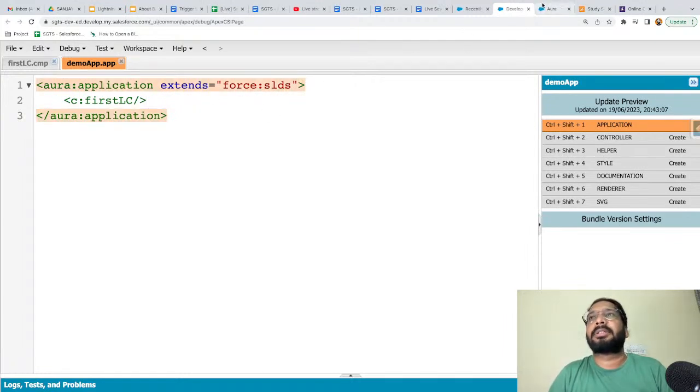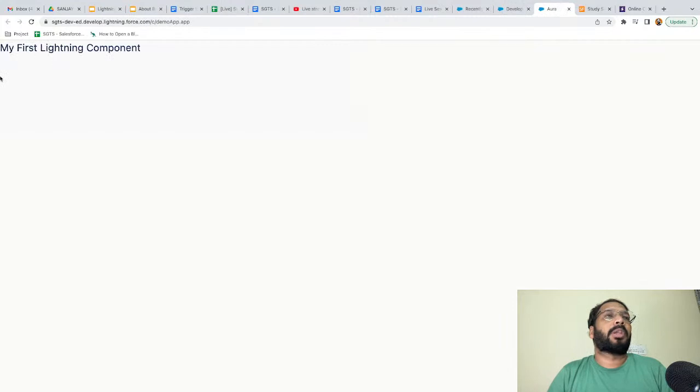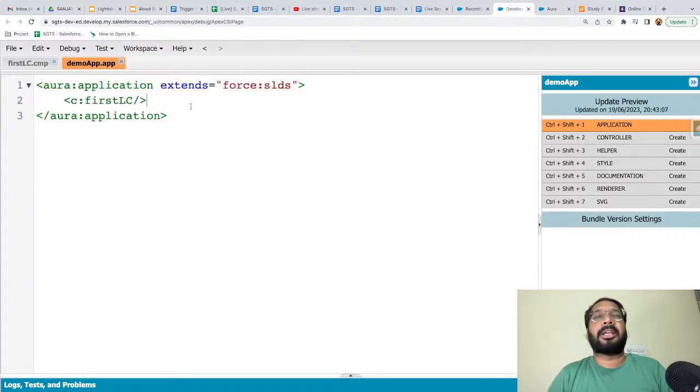If you write this, you will see the output now follows the Lightning Experience look and feel. Its color changed. If you implement this, only then will you experience this. So whatever I am demoing, you need to implement it in your system so that you can practice. This way I simply created a component and used it in an application.